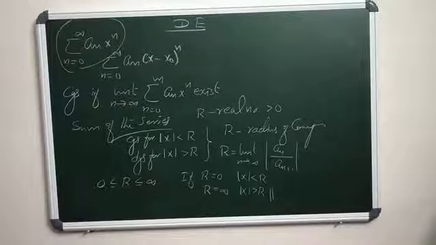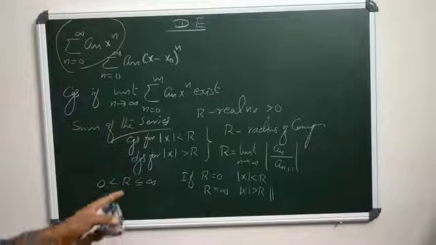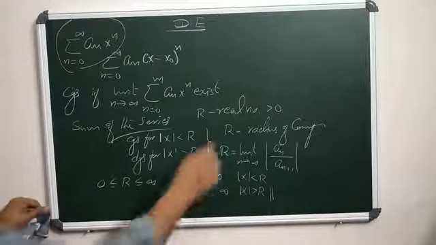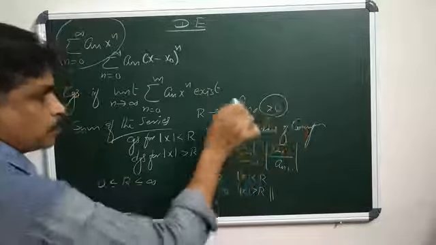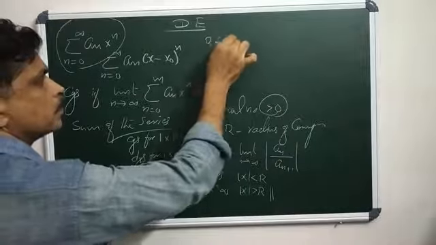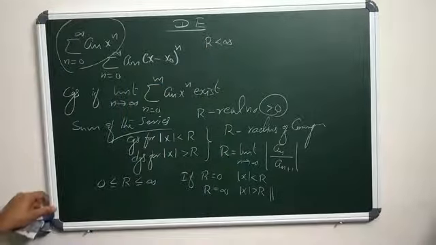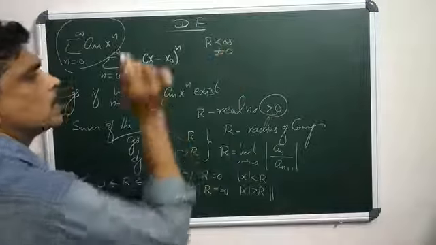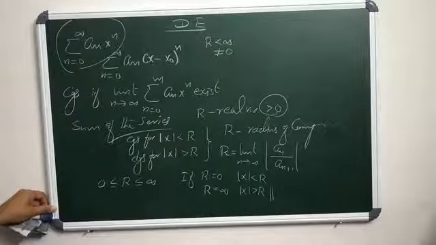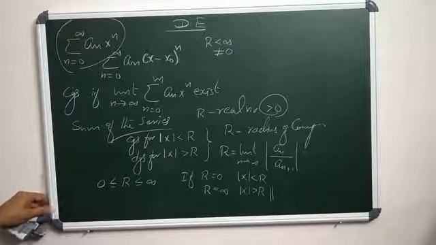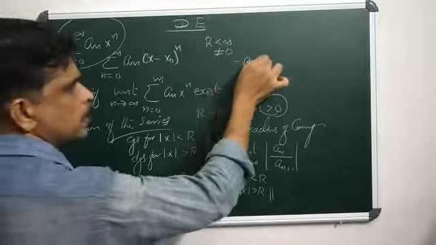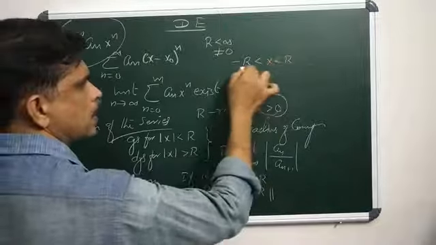So if r is finite and non-zero, r is only a positive real number, not negative. If r is finite, not infinity, and r differs from 0, then it will determine an interval of convergence. The interval of convergence means minus r less than x less than r, where r is a positive real number.